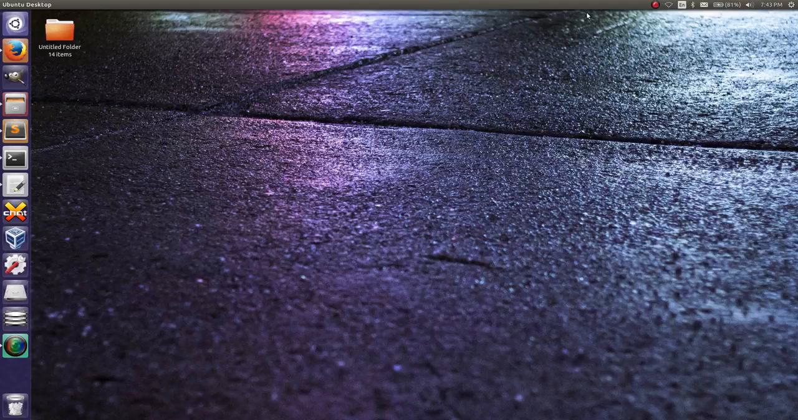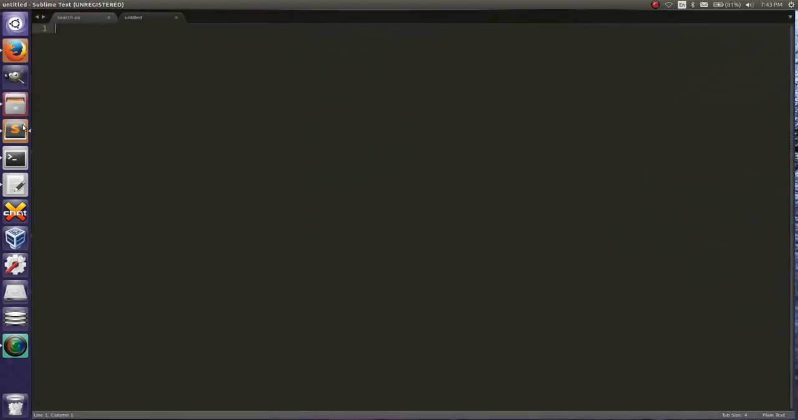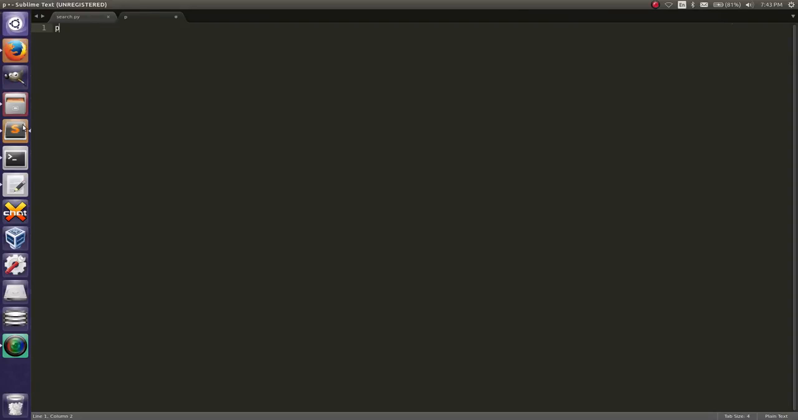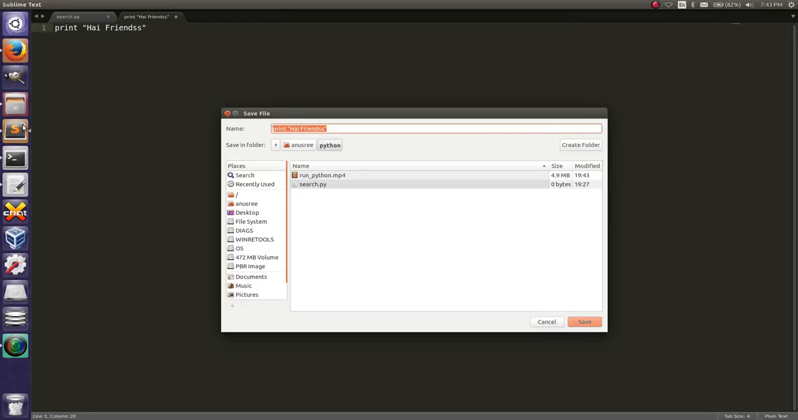For that, first we have to open a text file and write print hi friends. Okay, and save the file with the extension .py.